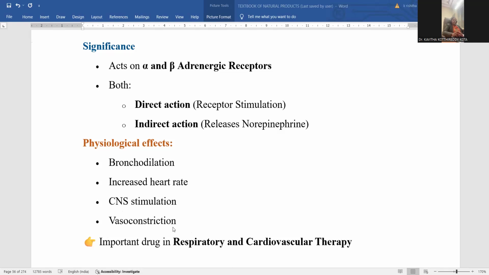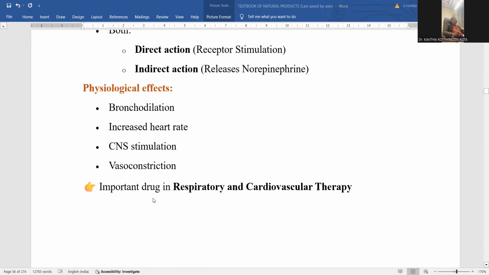Then vasoconstriction, it is also related with the heart functioning only. There also, heart rate will be regulated, and proper functioning of the heart is possible by means of this ephedrine. This is the way. Very essential applications are indicated for this drug called ephedrine, an important drug in respiratory and cardiovascular therapy. As we already discussed, bronchodilation is one condition, and increased heart rate is also a condition brought about by this ephedrine. That's the reason why the respiratory system and cardiovascular system will be positively impacted, and they are effectively treated by means of the alkaloid called ephedrine, right?